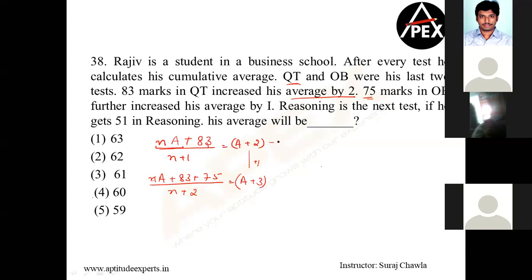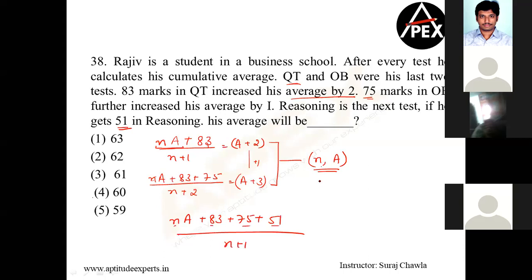Clear? I'm not solving this once again. By solving this, you will be getting the value of N comma A. Now the question is asking you N into A plus 83 plus 75 plus in the next test he is scoring 51. I think N plus 1 plus 2 plus 3. So this should be your calculation. Replace N and A here, you will get your answer.